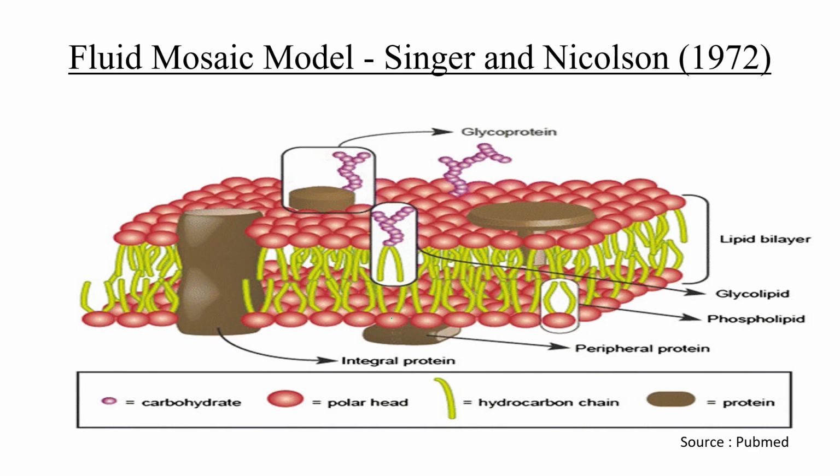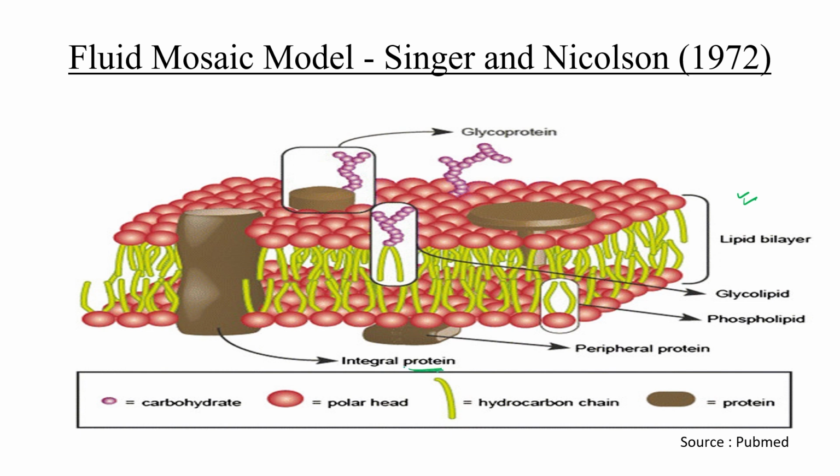Okay, so let's see the structure. This is the structure of the fluid mosaic model. This is the lipid bilayer, with hydrophilic heads towards the top side and hydrophobic tails on the middle side. This lipid bilayer acts as a sea, and in this sea some embedded proteins are there, just like icebergs.